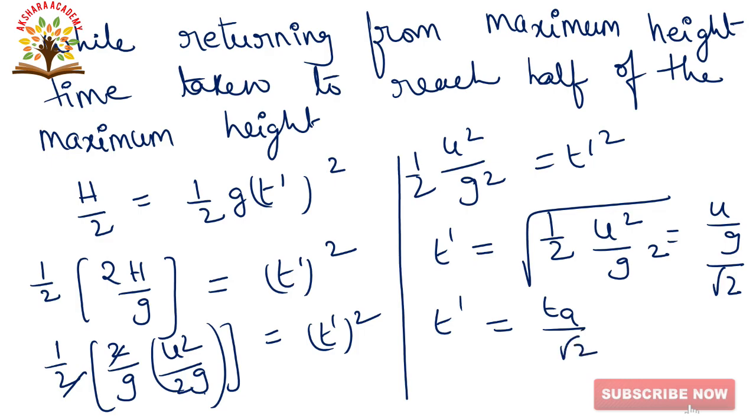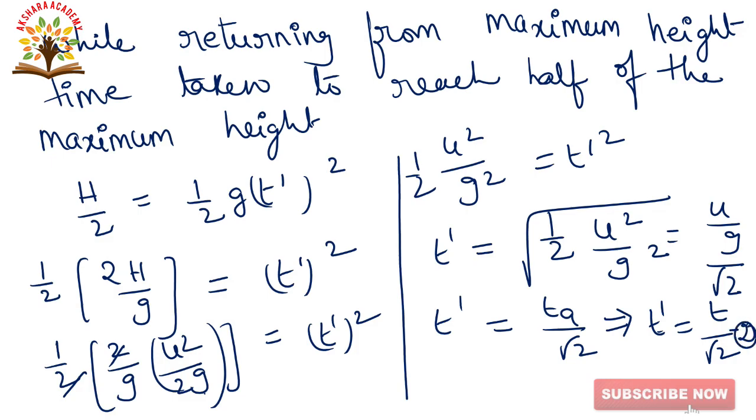From the figure, Ta is equal to t. So t dash is equal to t by root 2. This is equation number 2.